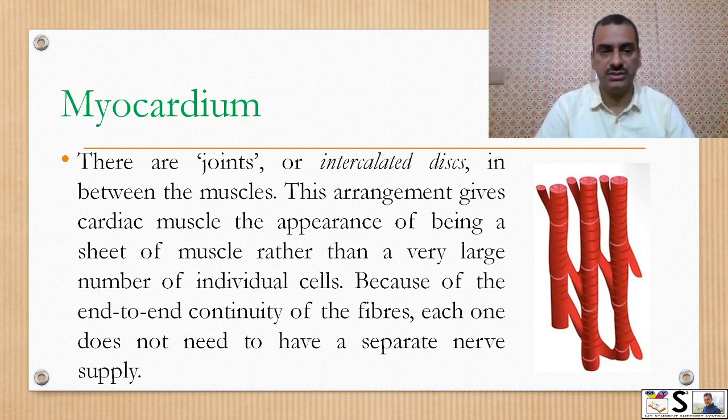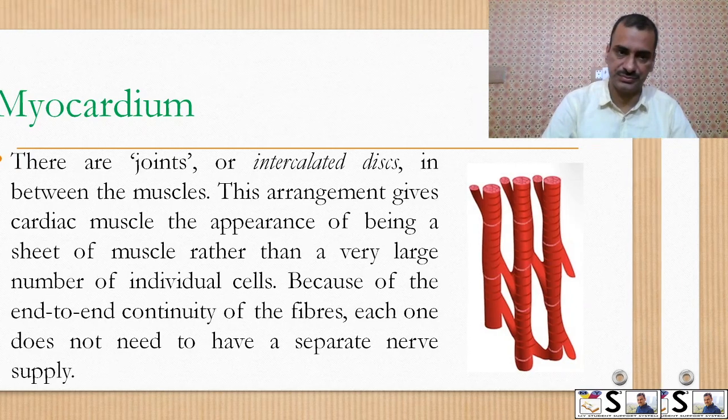This gives the cardiac muscle the appearance of being a sheet of muscle rather than a large number of individual cells. Because of the end-to-end connectivity of the fibers, each one does not need to have a separate nerve supply. They just pass on impulses on their own.